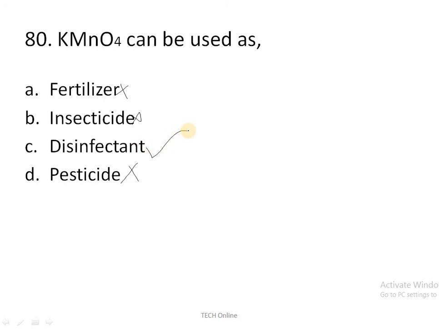Why is it so? Because it is used to treat drinking water, iron, manganese and sulfur odors, by keeping the drinking water free from harmful bacteria. So that is why KMnO4 is used as a disinfectant agent.